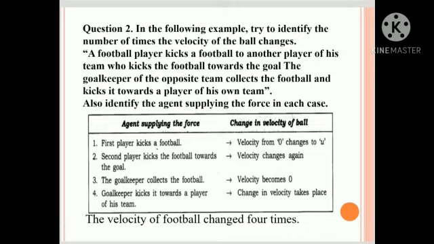Agent applying the force: first player kicks the football. Change in velocity of the ball: velocity changes from 0 to u. Second player kicks the football towards the goal. Velocity changes again. The goalkeeper collects the football. Velocity becomes 0. Goalkeeper kicks it towards the player of his team. Change in velocity takes place. The velocity of the football changes 4 times.